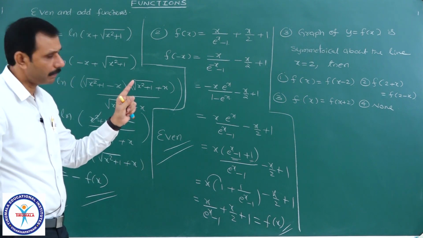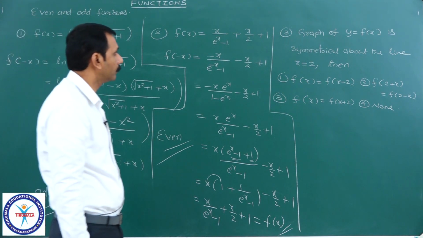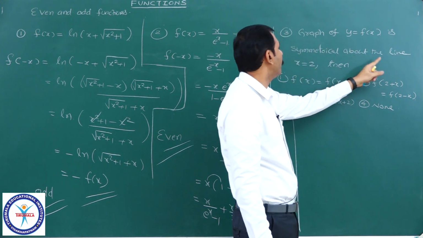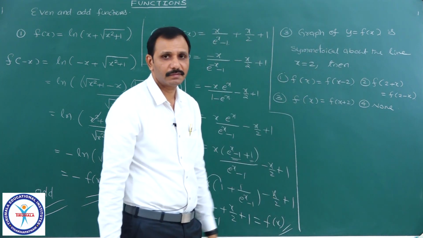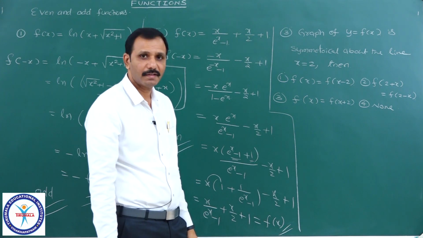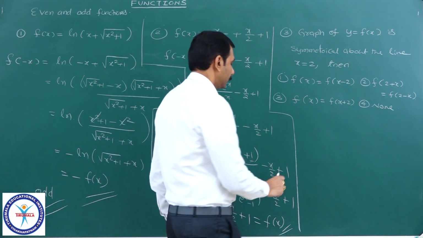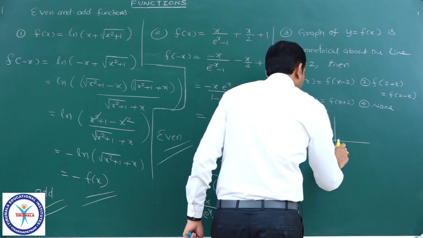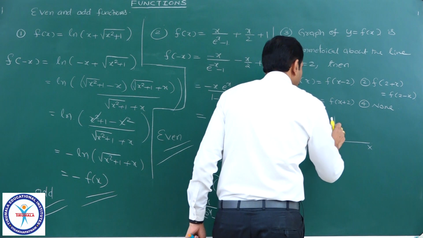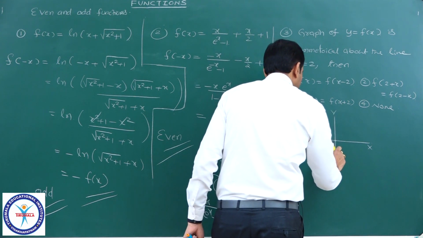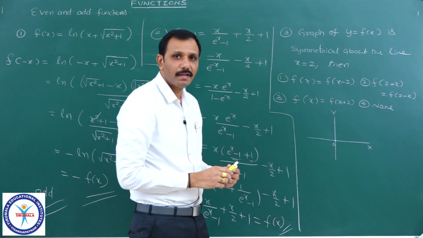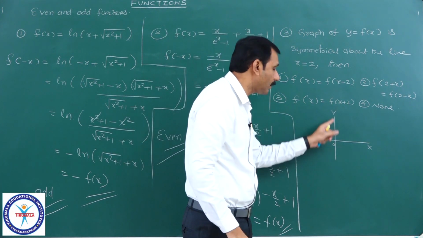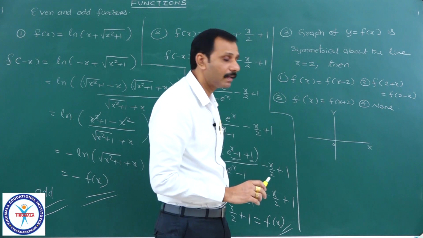Third one. It is an entrance question, a JEE question. The graph of y equal to f of x is symmetrical about the line x equal to 2, then which of the following is correct? Observe here. Suppose I have taken this as x axis, this as y axis, it is 0. Any function is symmetric about this y axis, what is the meaning here?